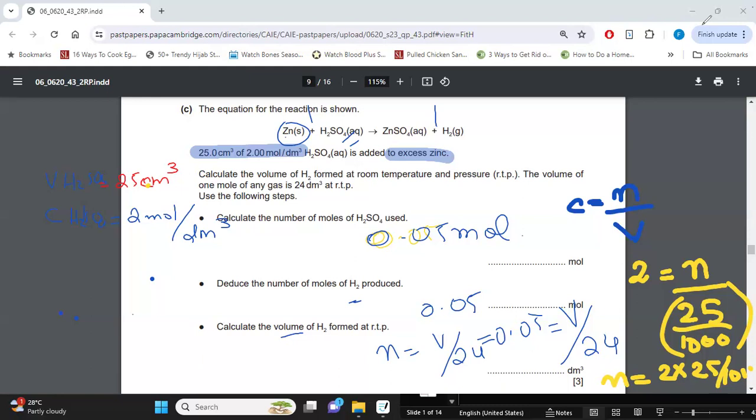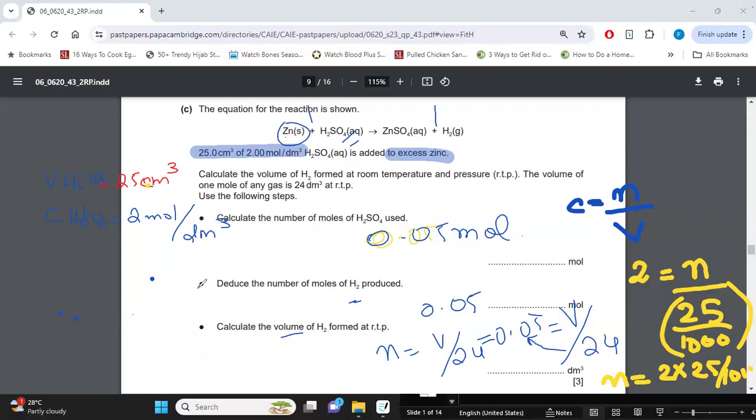1.2. Yes, that is correct. Good job. That is absolutely correct. Right? 1.2. So we are going to do 0.05 multiplied by 24. 24 will come in the numerator. 0.05 multiplied by 24 will give you 1.2.